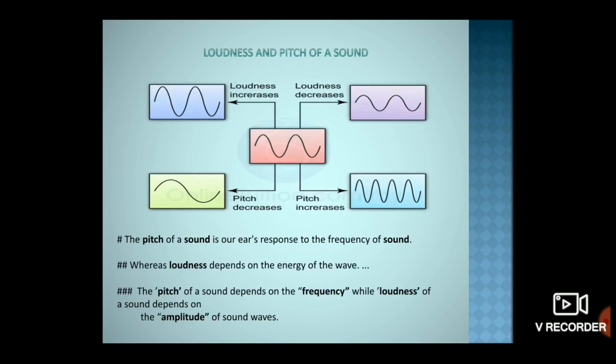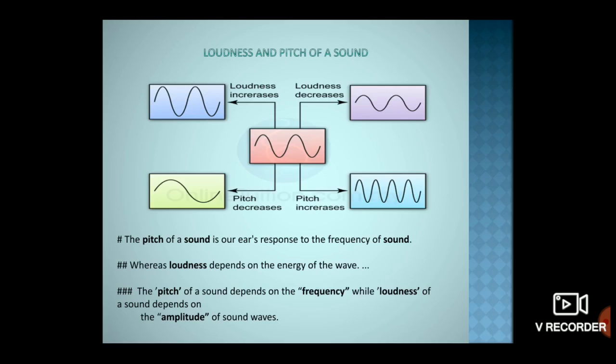The next is loudness and pitch of a sound. Loudness is the measure of sound energy reaching the ear per second. Loudness or softness of a sound depends upon its amplitude, that is, the maximum displacement of a vibrating body on either side of its central position.